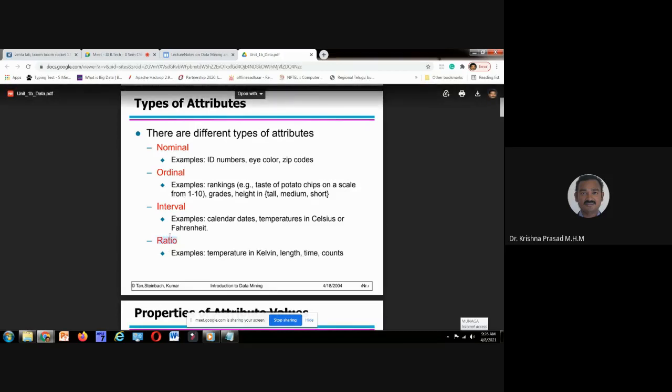What is this ratio attribute? What type of attributes will support ratio? For example, I can say the top ranker got 98%, and a low ranker, a very slow learner, got only 40%. If I want to represent this in the form of a ratio, I can say the top student got how many times the marks of the slow learner?